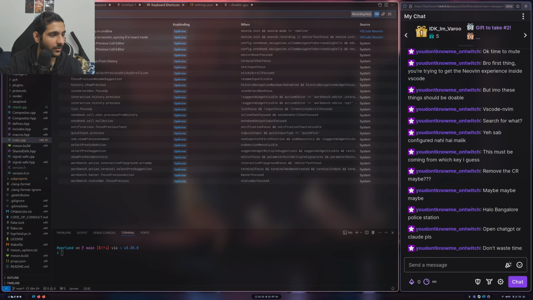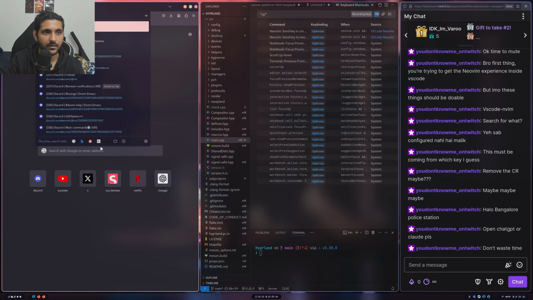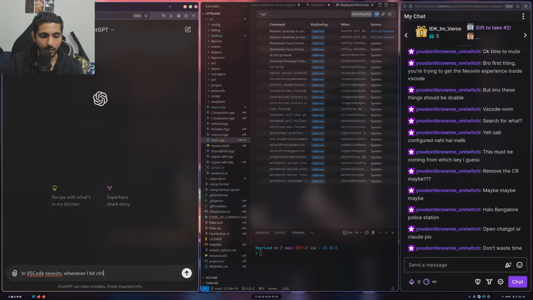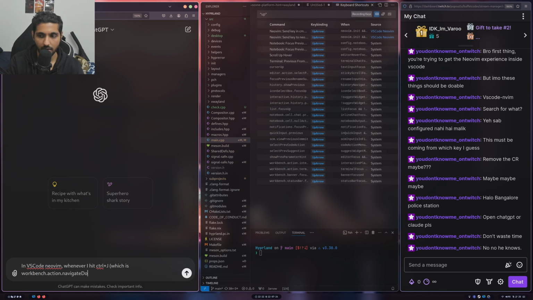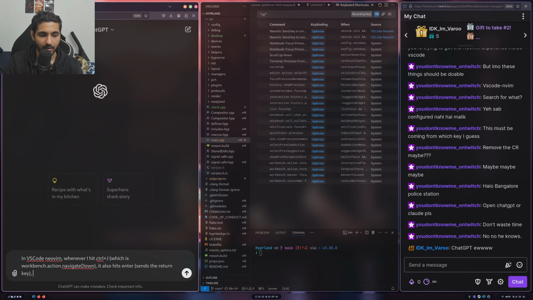Oh, open ChatGPT or Claude, please. Okay, sorry. I don't think ChatGPT will be able to help with VS Code neovim. In VS Code neovim, whenever I hit Control plus J, which is workbench.action.navigate, it also hits enter, sends the return key. How to fix this, guys?